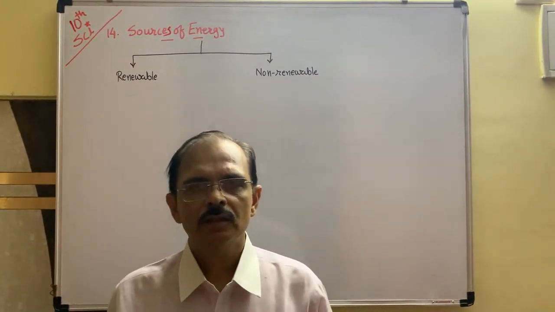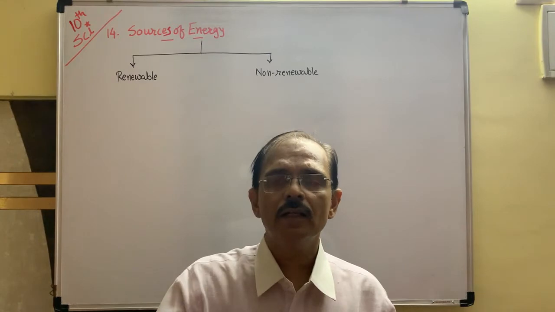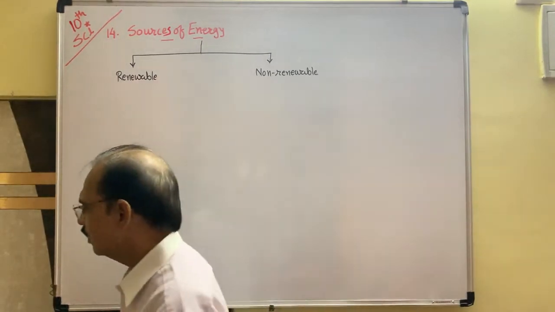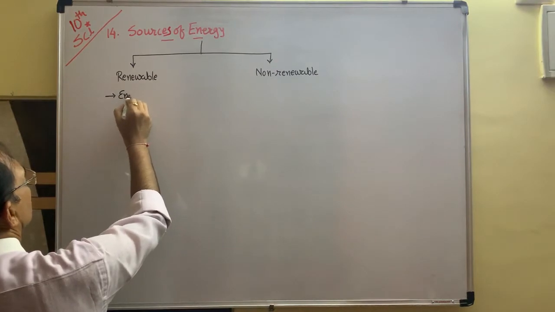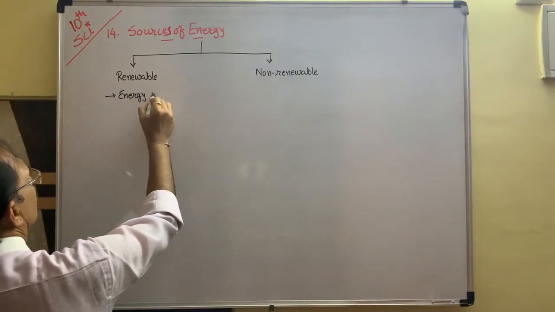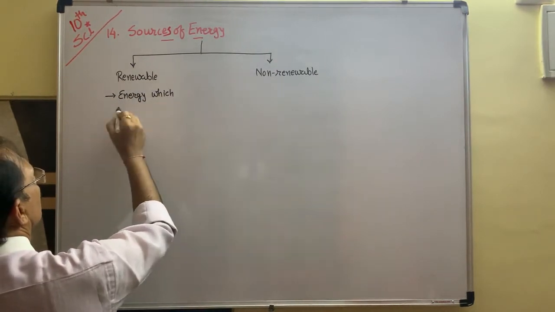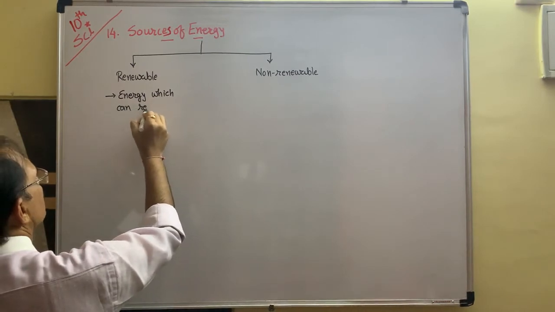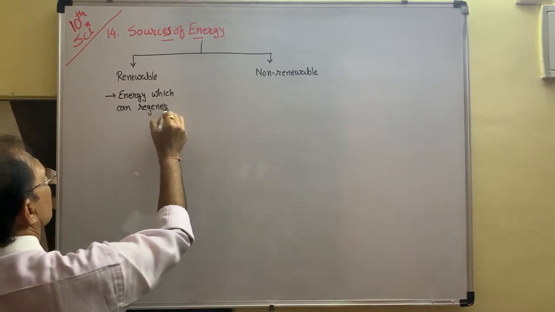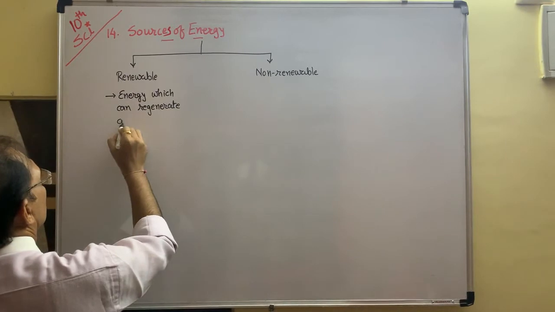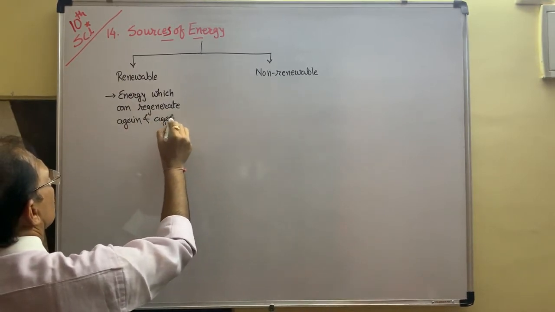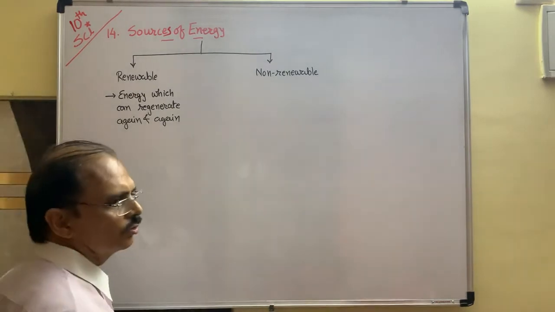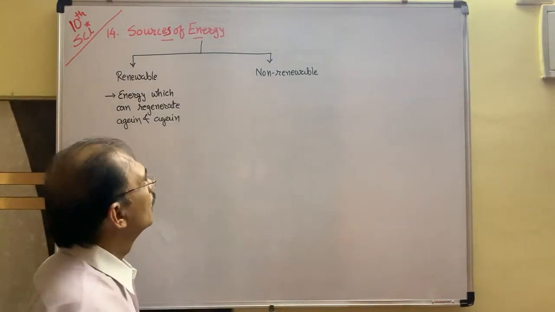In nature, it can regenerate again and again. That is called a renewable source of energy.